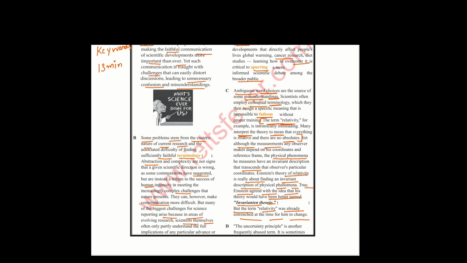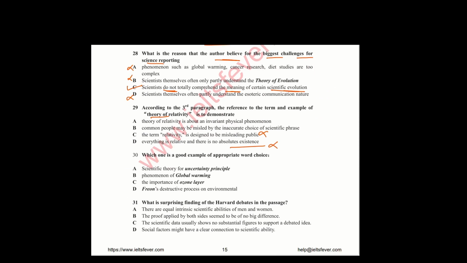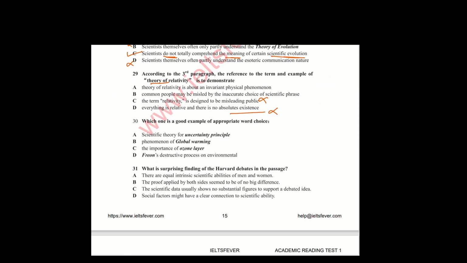So, people are confused here. That is misleading. People are confused to understand. So, option B is correct. Common people may be misled by inaccurate choice of scientific phrase. Option A, physical phenomena, is mentioned nowhere in the paragraph, so that is incorrect. Now question 30.